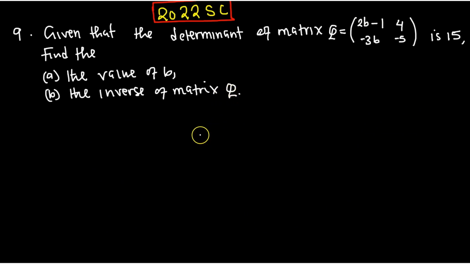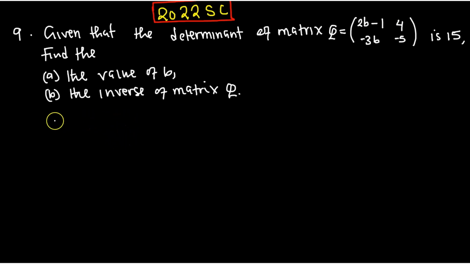Okay, so up to that is 2022. Let us look at the 2022 that came as school certificate. So the question reads, given that the determinant of the matrix Q is equal to 15. The matrix Q is this one that you're able to see, please. That is the determinant. Find the value of B. So look at the questions from what we've solved so far. It's just a repetition. Okay, so find the value of B.